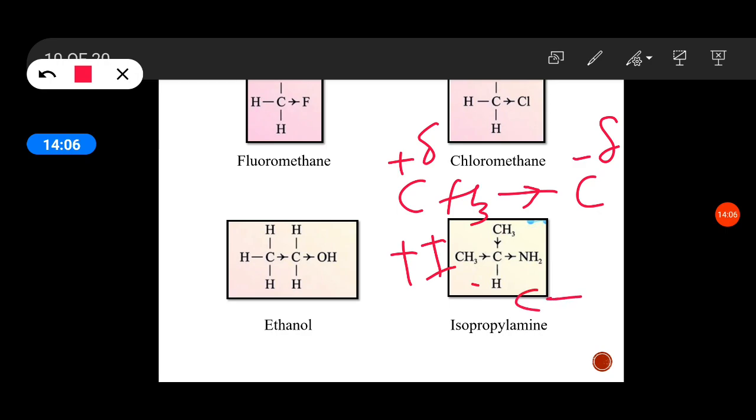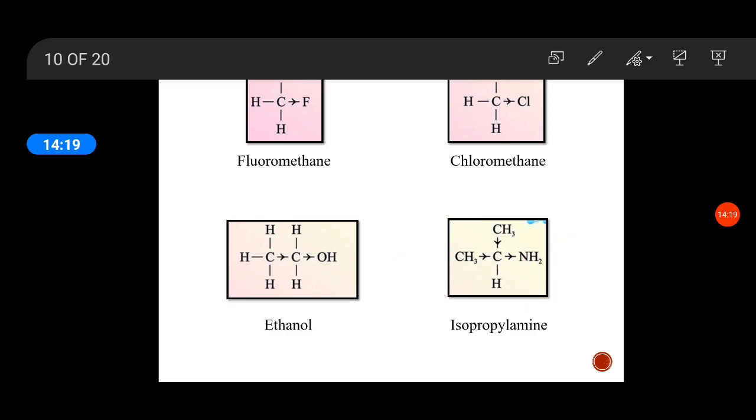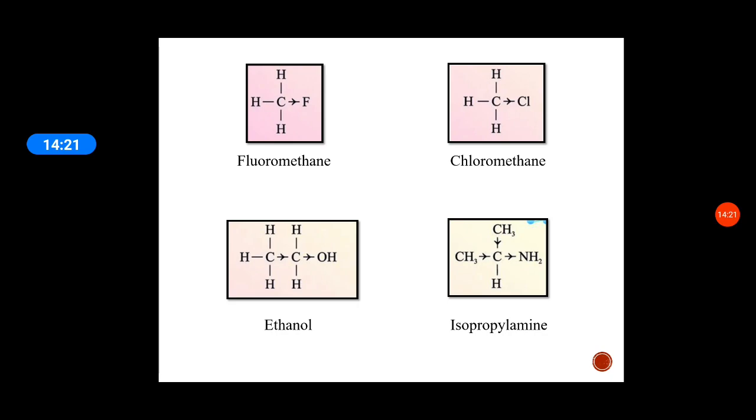The C-NH2 bond is an example for the negative inductive effect. Here the amine group gets a slight negative charge, and carbon gets a slight positive charge. So these are some examples of compounds which have plus I and minus I effects.